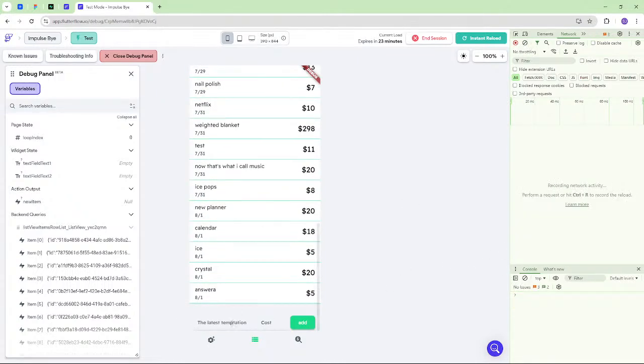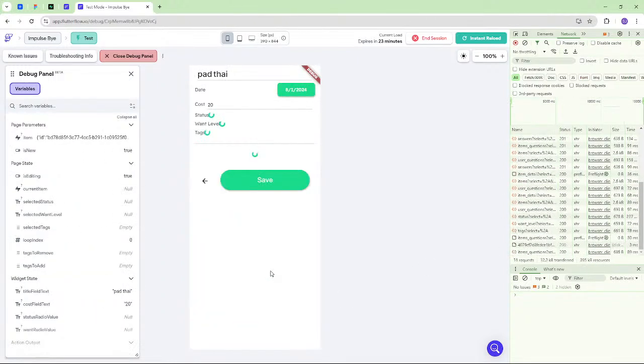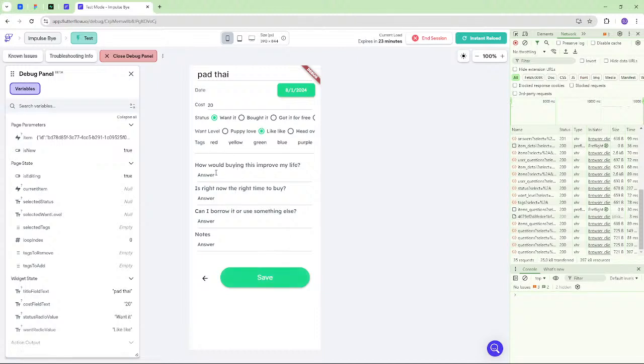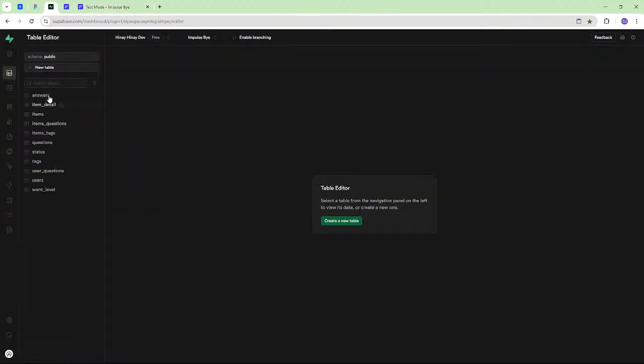Clear, clear. Tie, $20. Hey! Hey! Sweet. And if we check our database, this feels so good.